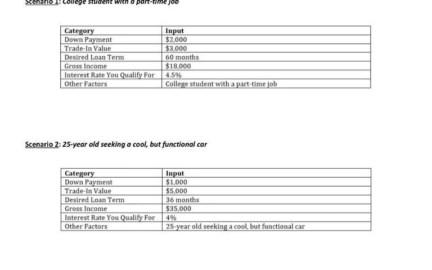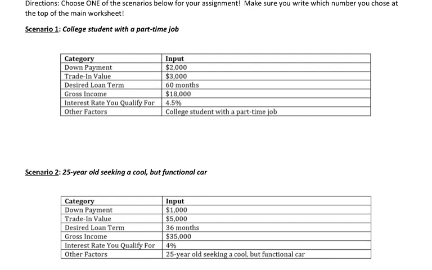But if you want to challenge yourself and give yourself a real life situation, you can choose scenario 1, college student with a part-time job. You're not going to have a ton of money to go out and buy a car while you're in college. The interest rate you qualify for is 4.5%, and then other factors. It says right there, college student with a part-time job.